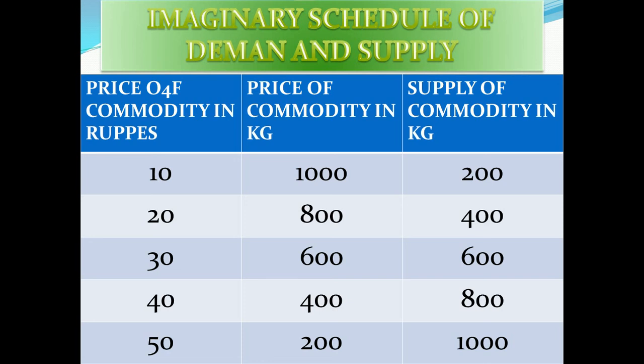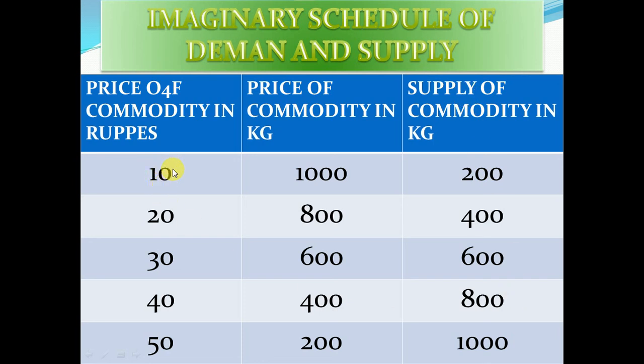So, price of commodity in rupees, demand of commodity in kgs, supply of commodity in kgs. Here there is a mistake: instead of price, it should be demand. The first column is price, the second is demand, and the third is supply. So here we can say that when the price is increasing, we find the demand is decreasing. Instead of price, keep in mind that the second column is demand, and the third is, as usual, supply.